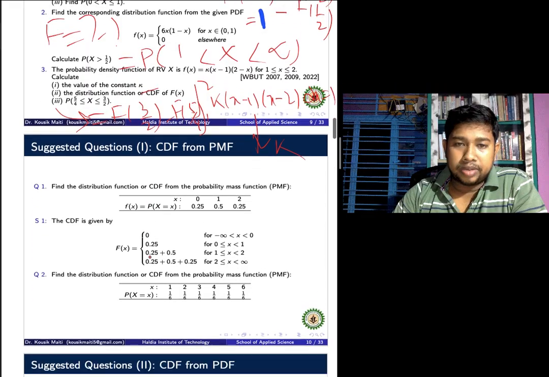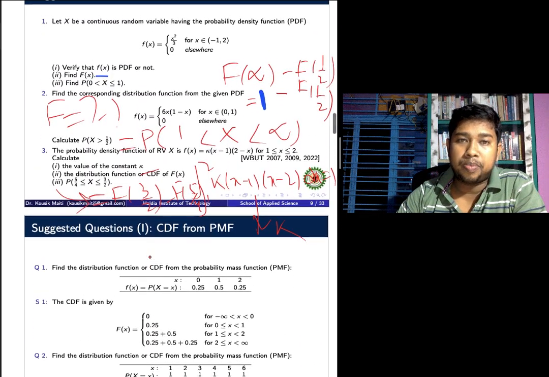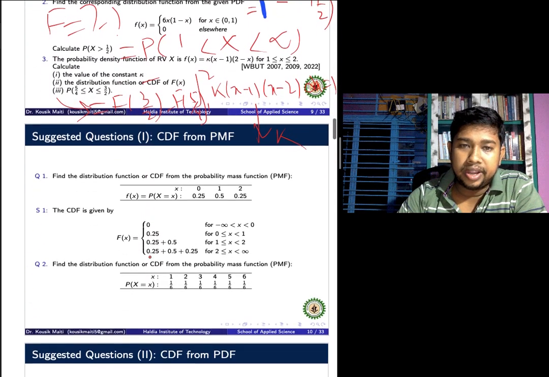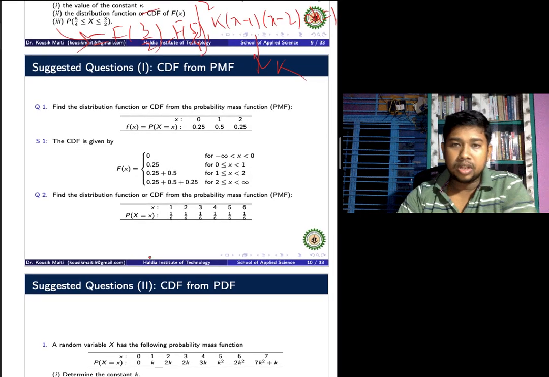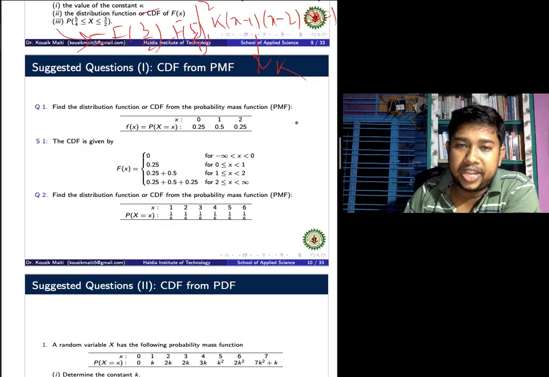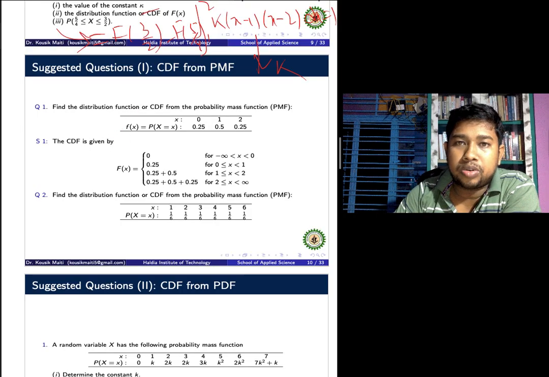Next we come to the question on the probability mass function. The previous 3 questions were on the probability density function. Now we move from the PDF to the PMF. How do we calculate the cumulative distribution function for the probability mass function? The question is: find the distribution function, the CDF, from the given probability mass function f(x).